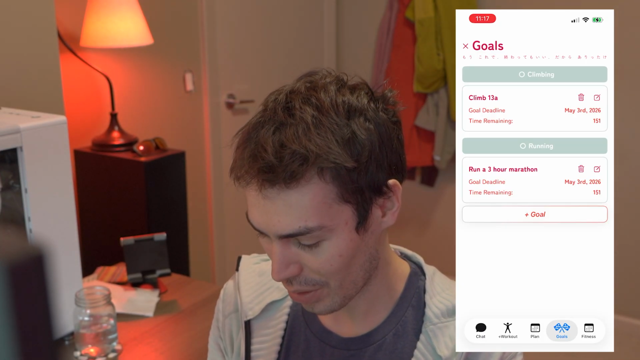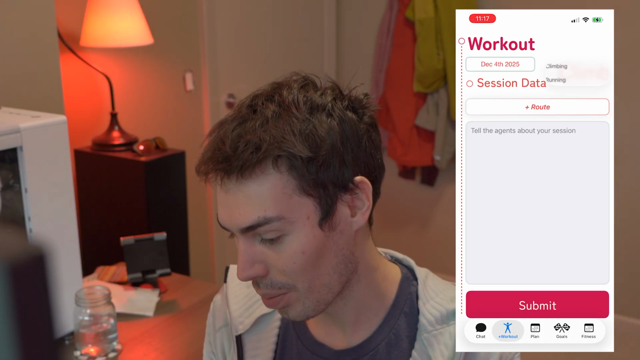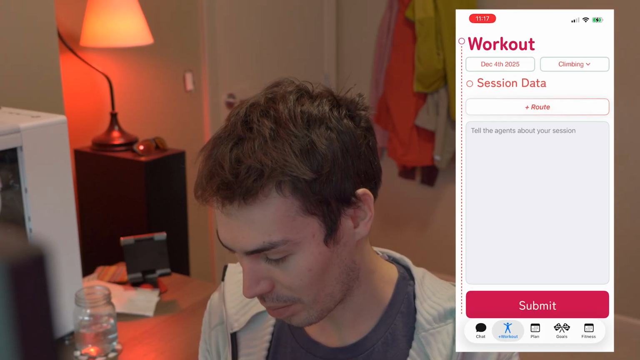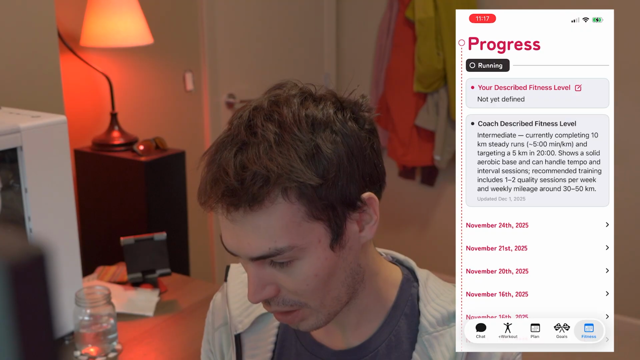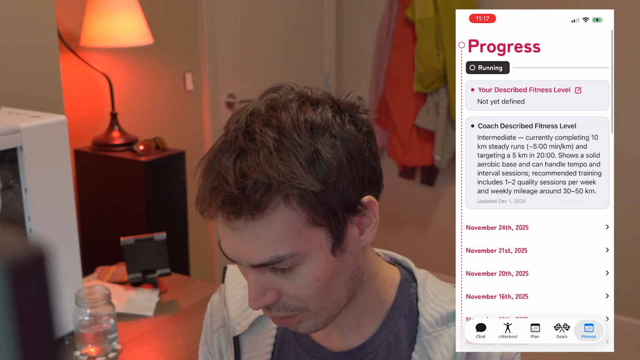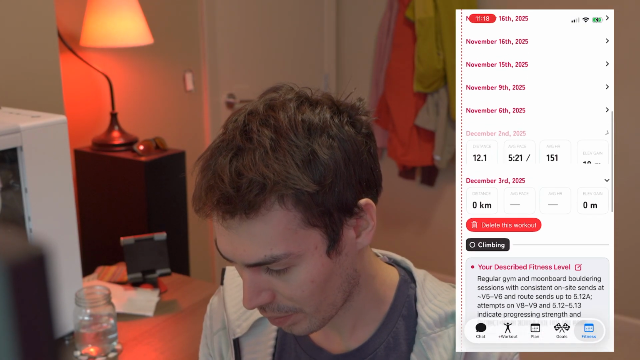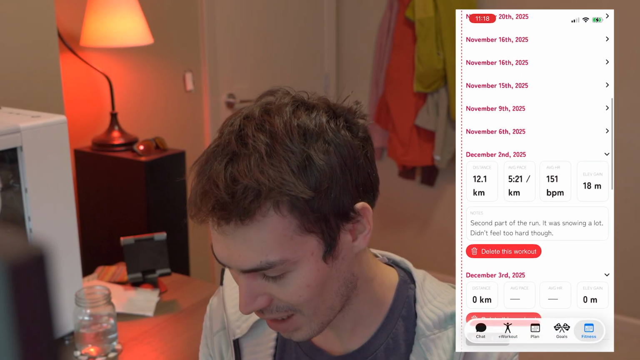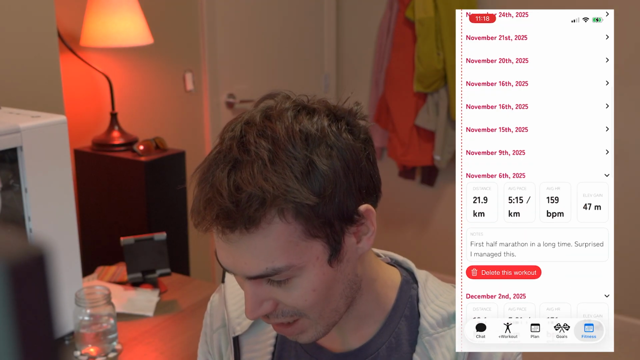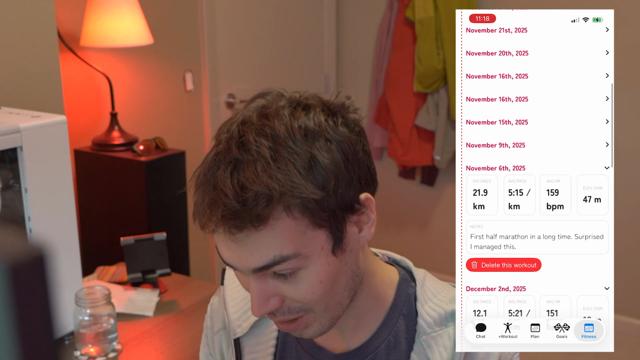Now, the cool thing about this is I can record all of my workouts inside the app. So I can basically upload a run, and then we can look at fitness. We can take a look over here. These are all the running workouts that I've done. Here's one: did a half marathon on the 6th, my first half marathon in a pretty long time.